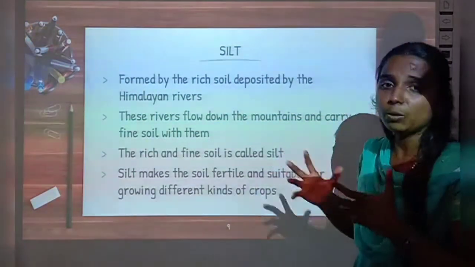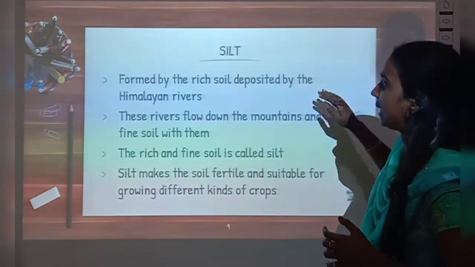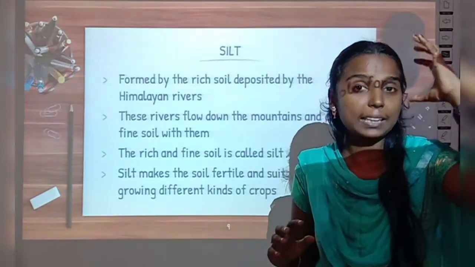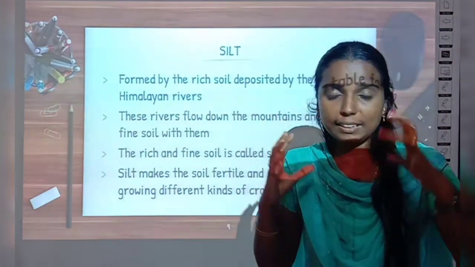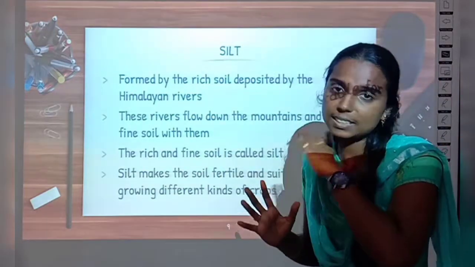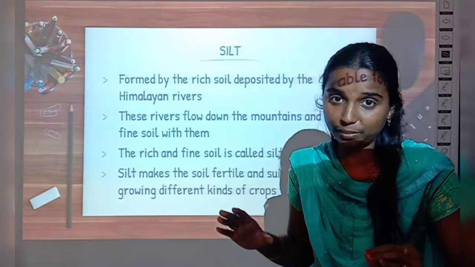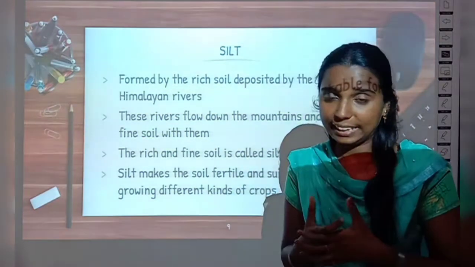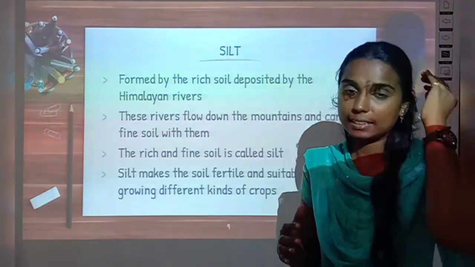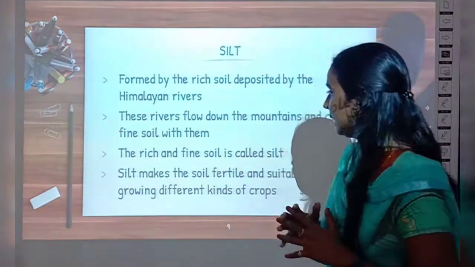And see how this Northern Plains is formed. It is formed by the rich soil deposited by the Himalayan rivers. We know that from the Himalayas so many rivers are originating, right? These rivers flow towards the Northern Plains only. That's why these Northern Plains are very fertile. It is indicated in green color, which means it is very fertile.